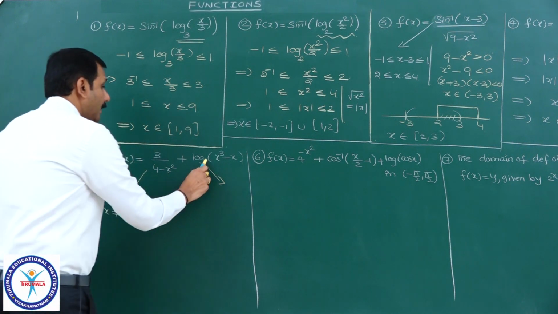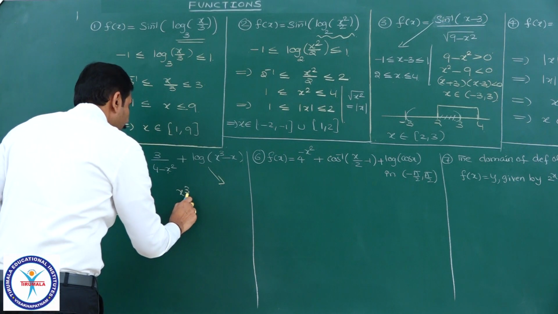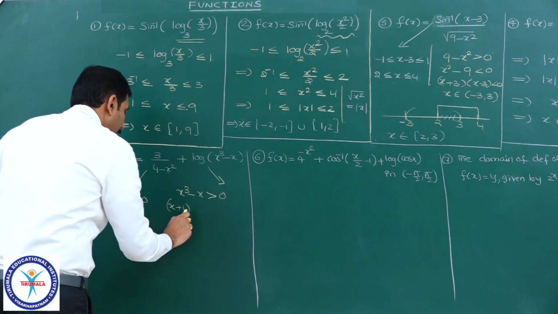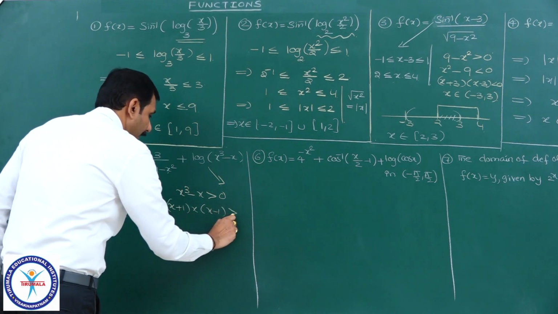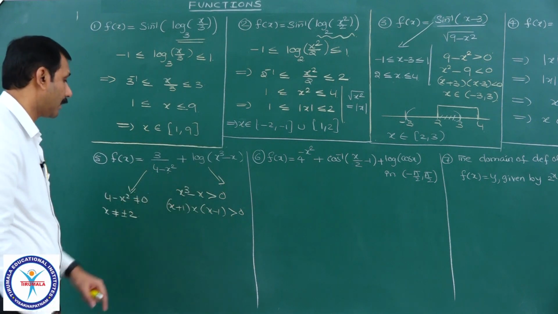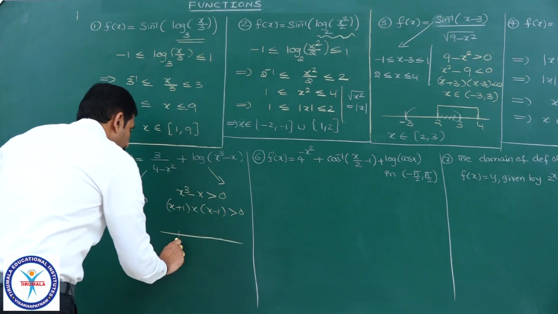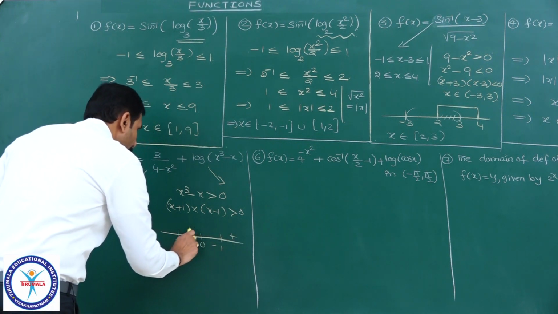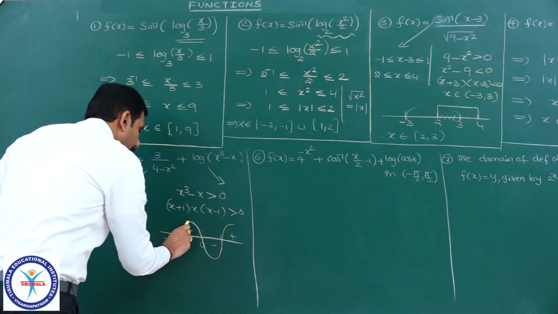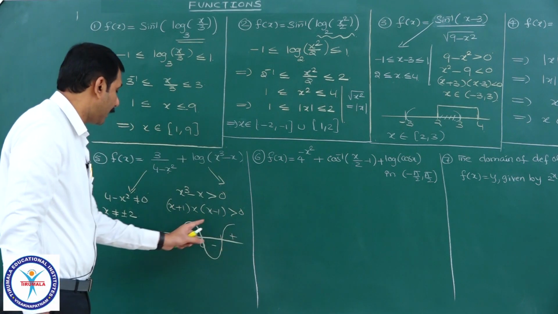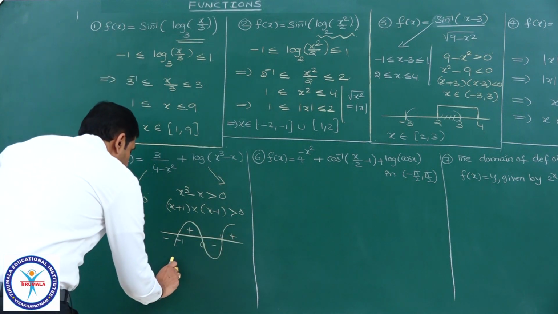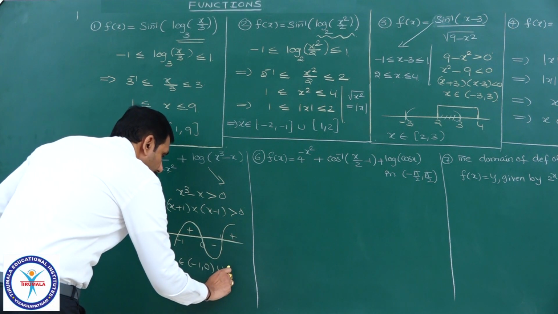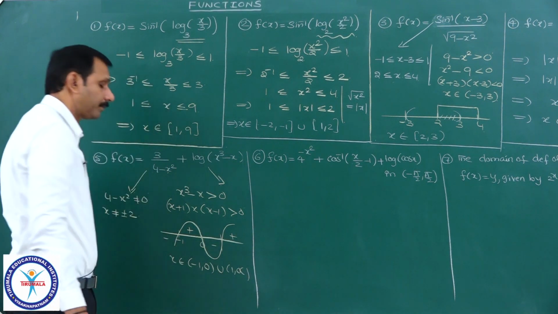Whereas here a logarithmic function is there, x cube minus x should be positive, that is x plus 1 into x minus 1 greater than 0. These are the factors for this. You take the wavy curve, here it is minus 1, here it is 0, here it is 1, extreme right positive, negative, positive, negative. Therefore, it is the wavy curve. I want greater than 0 means this interval and this interval. Here it is x belongs to open minus 1 comma 0 union 1 comma infinity.